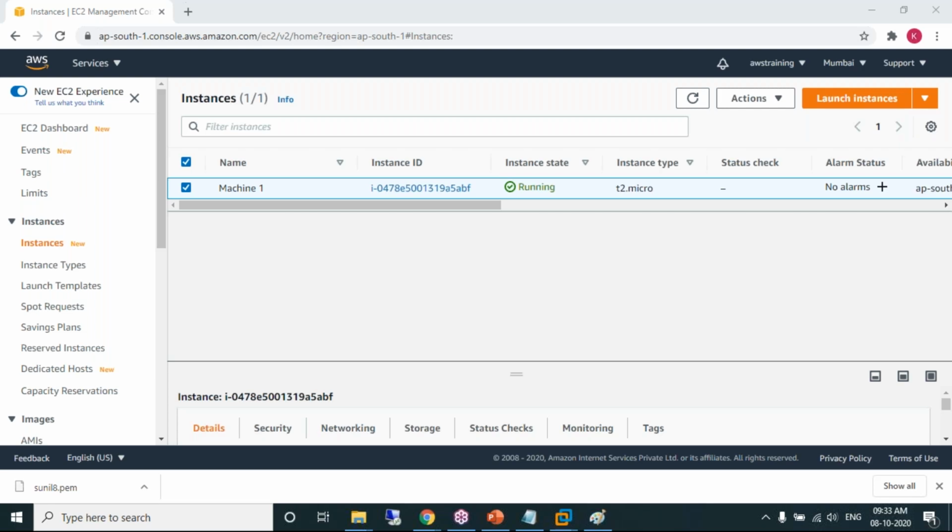Arun: the key which we have created, the .pem file which we have downloaded, will be used to connect to this machine. Yes, you are right. What is the purpose of this PEM file? We'll learn it now.